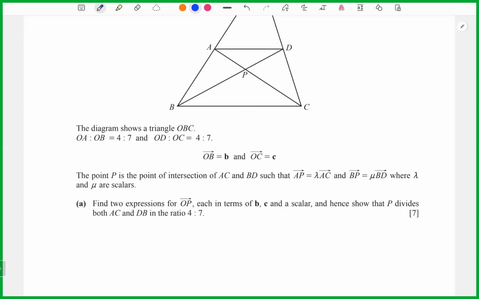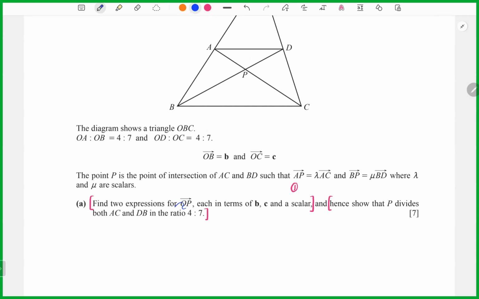So let's see how we need to solve this. First, we need to find two expressions. This is the first part. The second part, we need to show that P divides both AC and BD in the ratio 4 to 7.